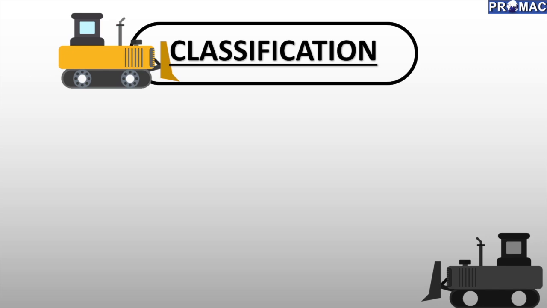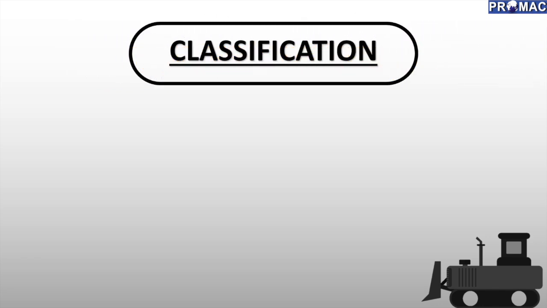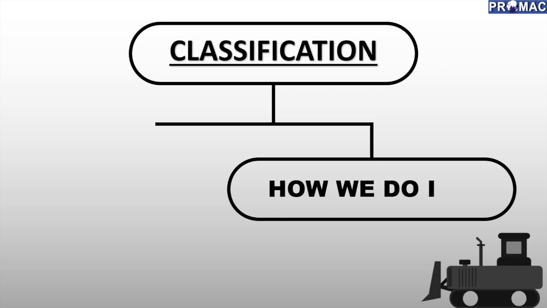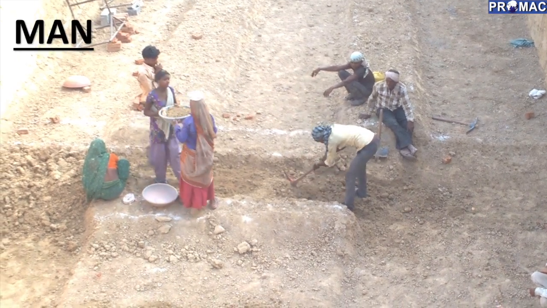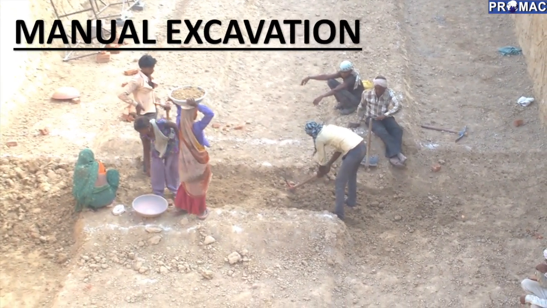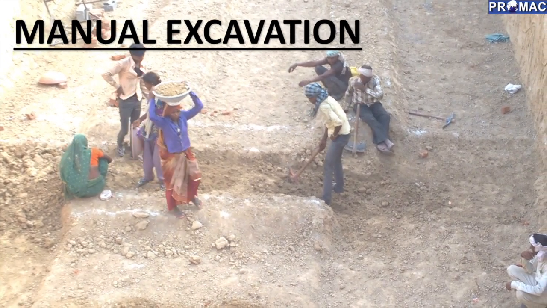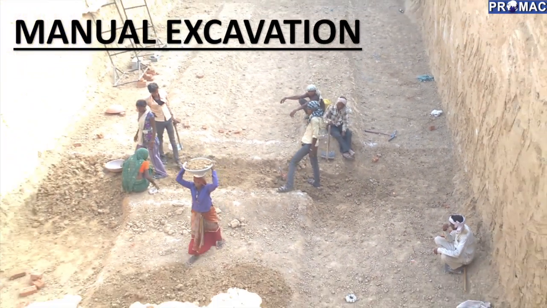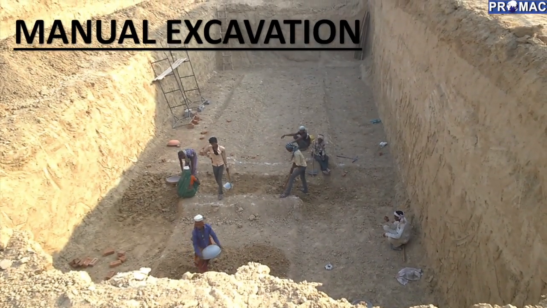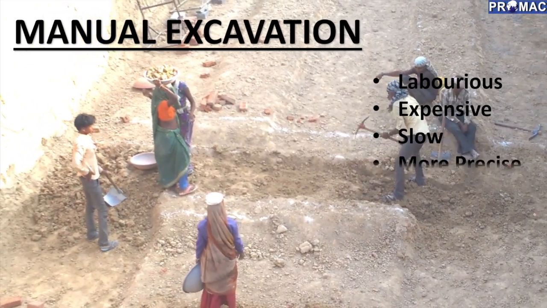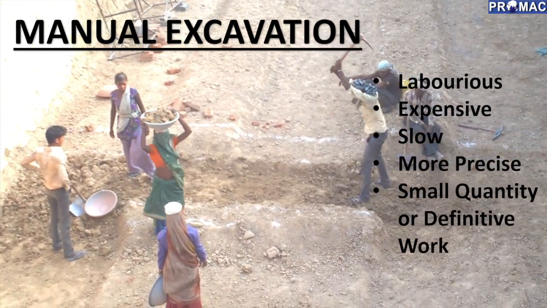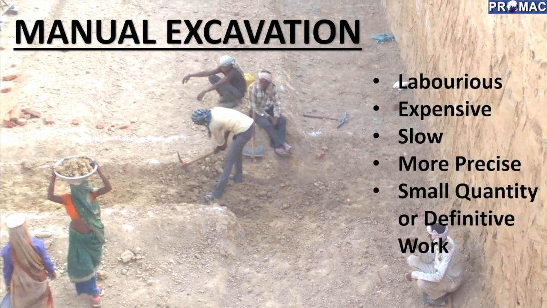Classification of excavation can be done in two ways: how we do it, and what kind of surface is to be excavated. By the method of excavation, it is divided into two methods: first, manual excavation; second, mechanical excavation. Manual excavation is a labor-oriented method where humans or animals are used for excavation. It is very laborious, expensive and slow. However, it is more precise and should be done for small quantities or definitive works.